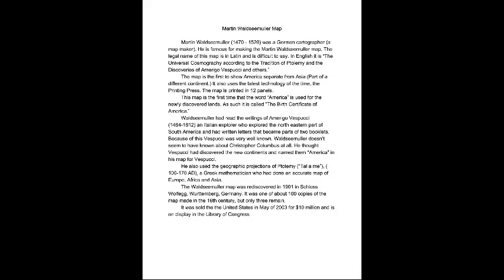Okay, here is a fact sheet for you. Martin Waldseemuller, and it gives his birth and death dates, was a German cartographer. Cartographer is a fancy word for a map maker. And he is famous for making the Martin Waldseemuller map. The map is in Latin, the writing is in Latin, and the name of the map is in Latin. It's very challenging. In English, it is the Universal Cosmography according to the tradition of Ptolemy and the discoveries of Amerigo Vespucci and others. We are going to call it the Martin Waldseemuller map.